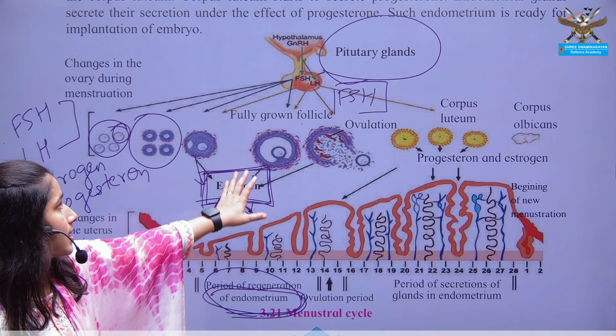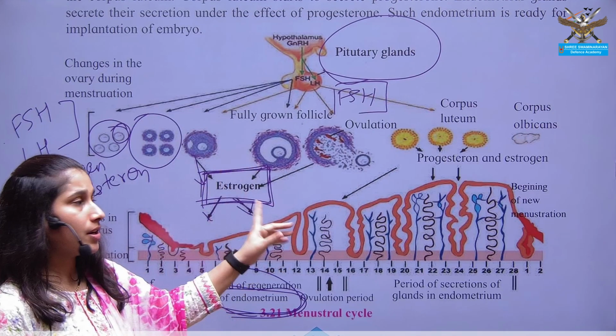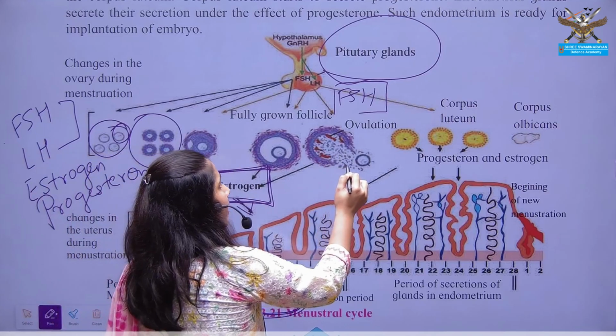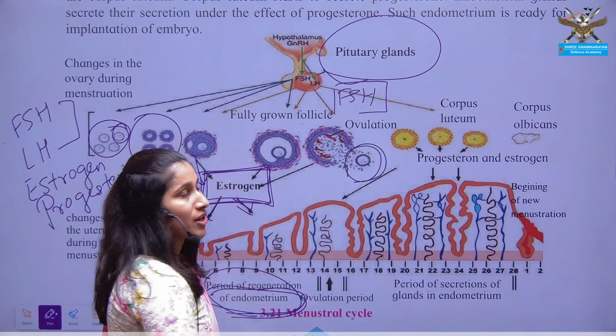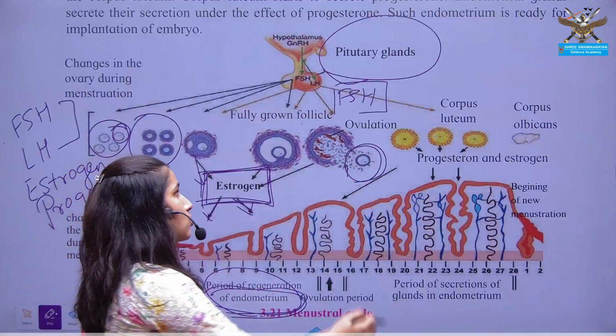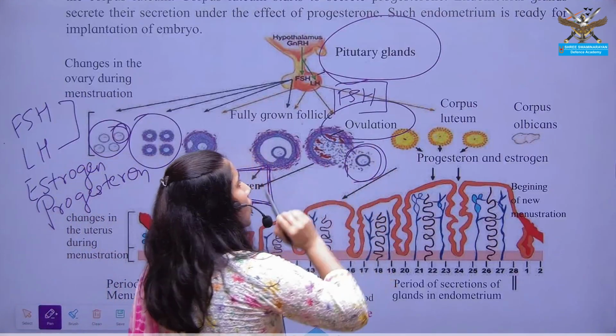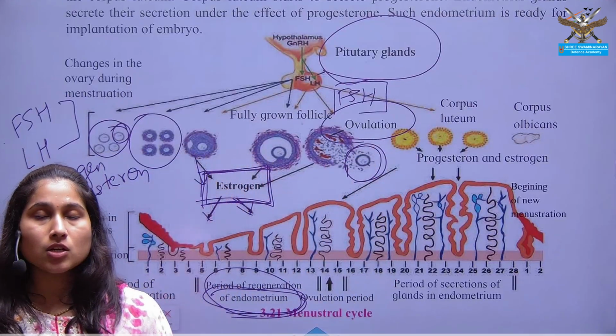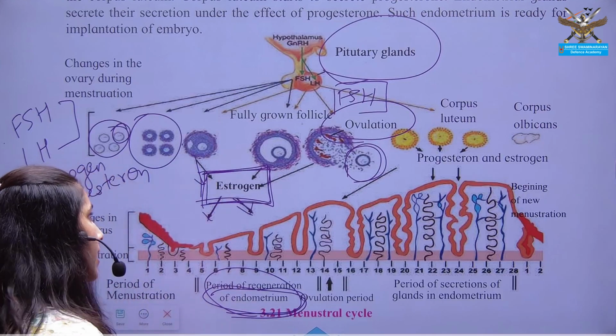Once the follicle is completely matured, it releases the egg. You can see here the mature egg is released. The release of this mature egg is known as ovulation.